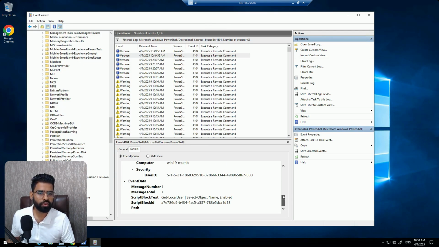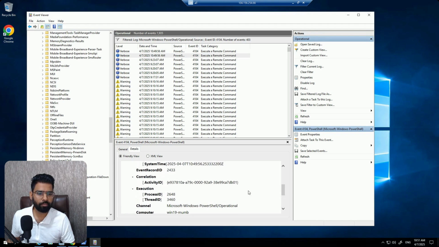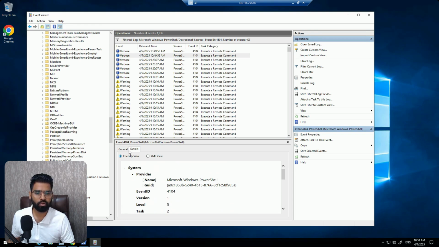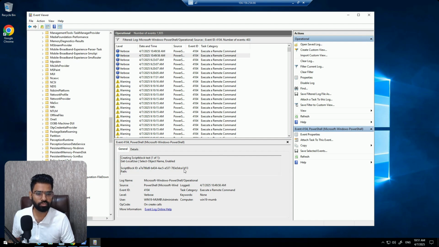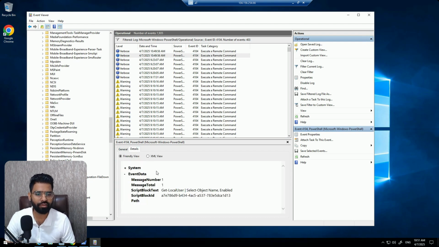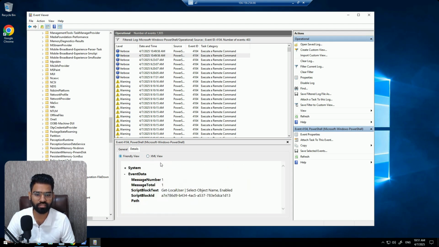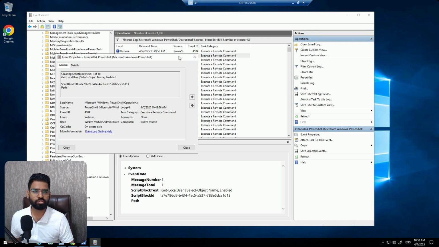And if you go into much more detail, you will also get the idea about the computer. You will get the detail about event ID and name, where the system was executed, and you will also get who executed it and all the relevant information. If you want that, you can also get this in XML format as well, right? So that's how you discover the events if something happened in the system, right? So once you see that, you can also double click on it and get the detail.